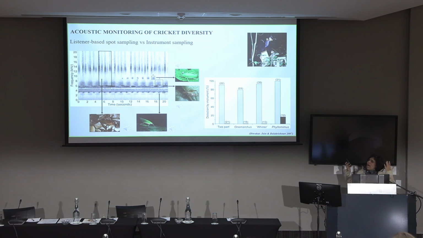And this is powerful because we can do one thing that the automatic algorithms probably will take some years to catch up on. We can actually count the number of individuals because insects are at different positions. We are very good at 3D localizations. I can tell you there's 5 of these, there's 3 of these, et cetera, right? So I can get relative abundance with a listener-based sampling.